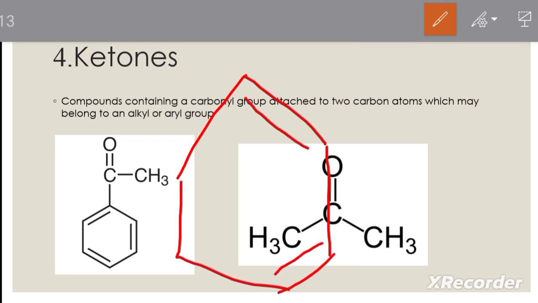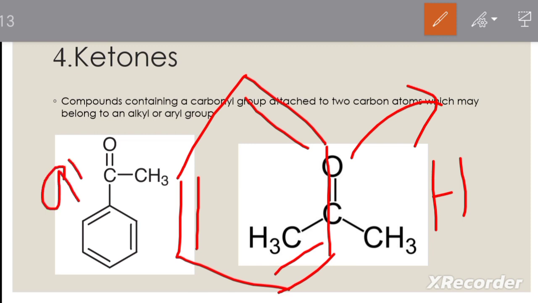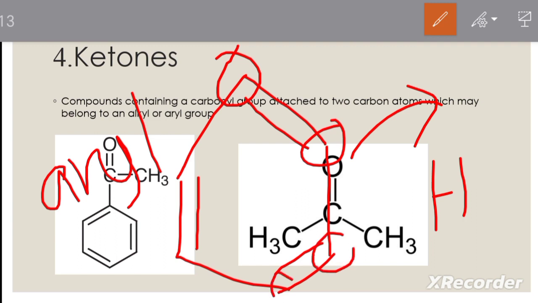From this benzene, if we remove a hydrogen atom, then this is an aryl group. So, in these terminals, there are carbon atoms. Here you can see 6 carbon atoms are there in benzene.